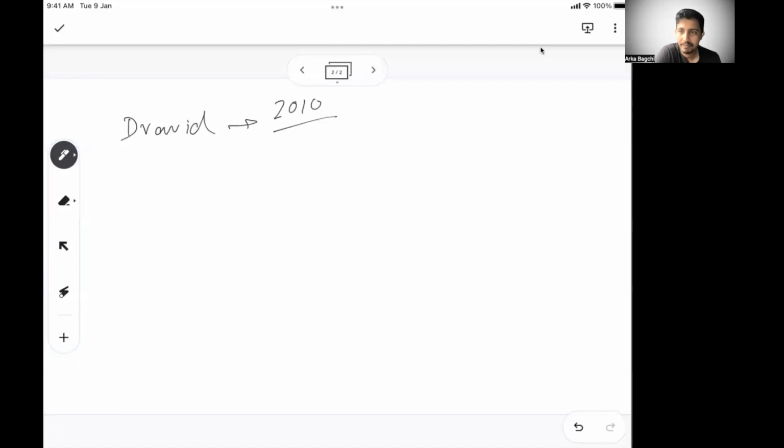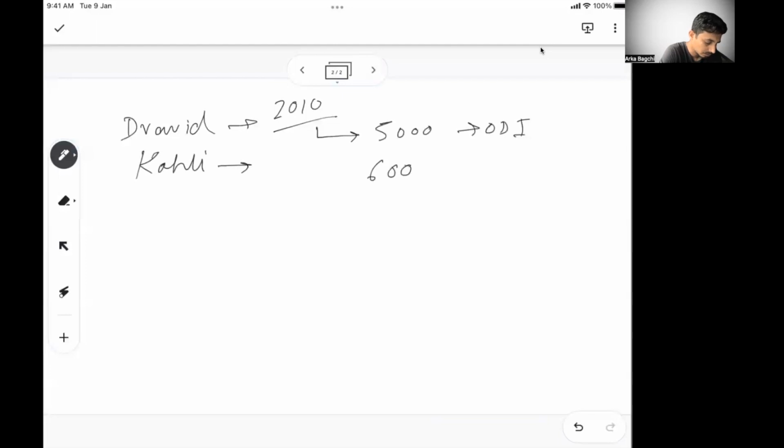Let's say Dravid in 2010 possibly scored 5,000 ODI runs, and Kohli, who was just coming up then, scored 6,000 ODI runs.